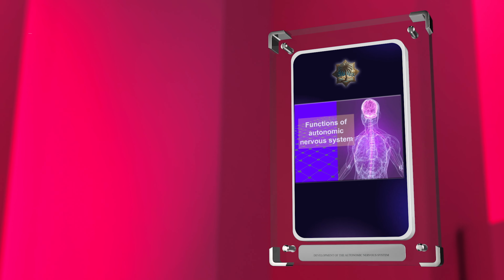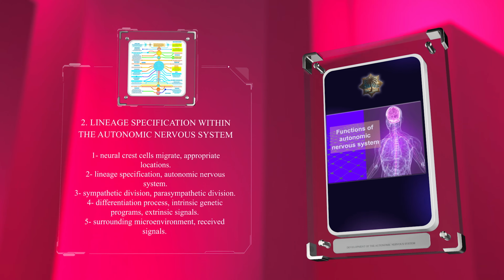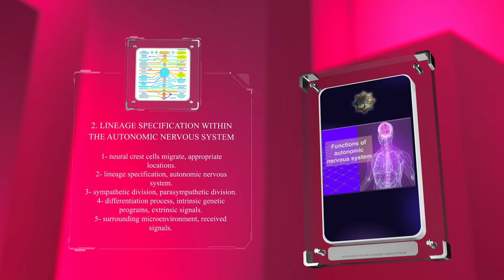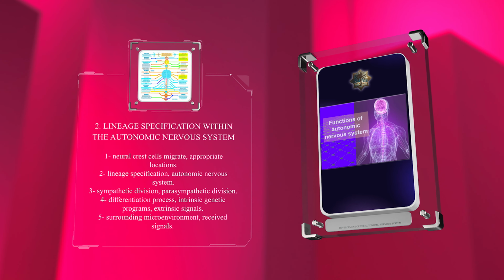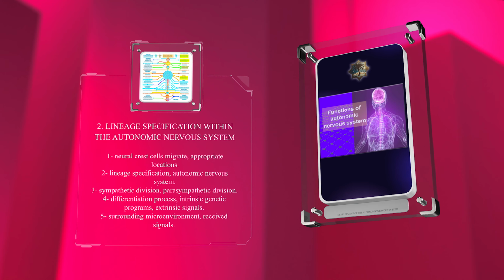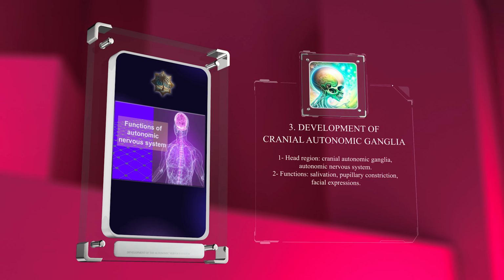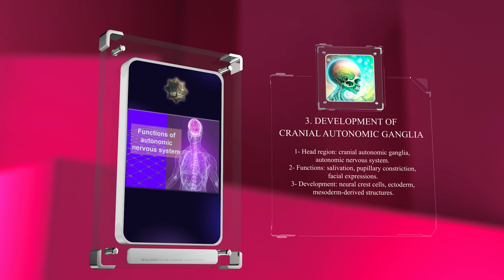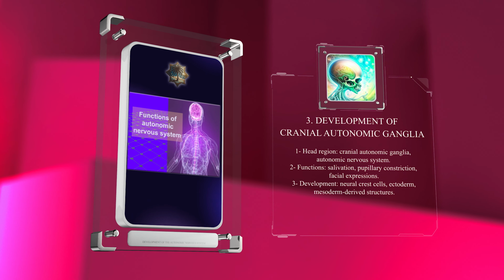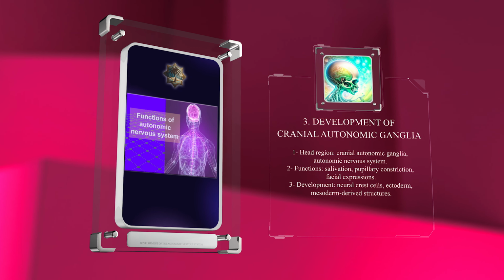Once neural crest cells have migrated to their appropriate locations, they undergo lineage specification, differentiating into distinct lineages within the autonomic nervous system. Two main divisions of the autonomic nervous system include the sympathetic and parasympathetic divisions. The differentiation process is mediated by a combination of intrinsic genetic programs and extrinsic signals received from the surrounding microenvironment. In the head region, various cranial autonomic ganglia form as part of the autonomic nervous system. These ganglia play essential roles in controlling functions such as salivation, pupillary constriction, and facial expressions. The development of these cranial ganglia involves the interaction of neural crest cells with local tissues, including the ectoderm and